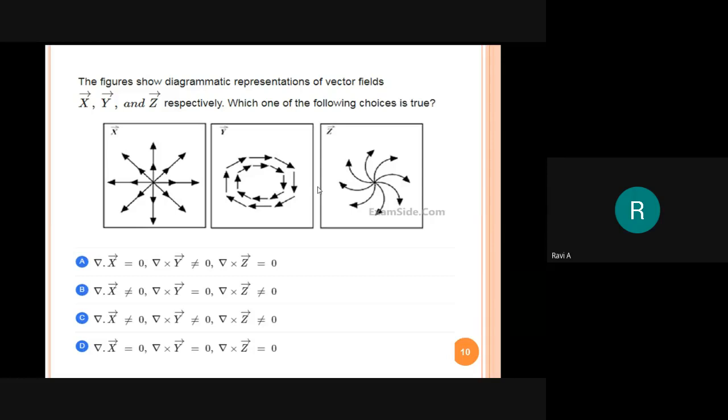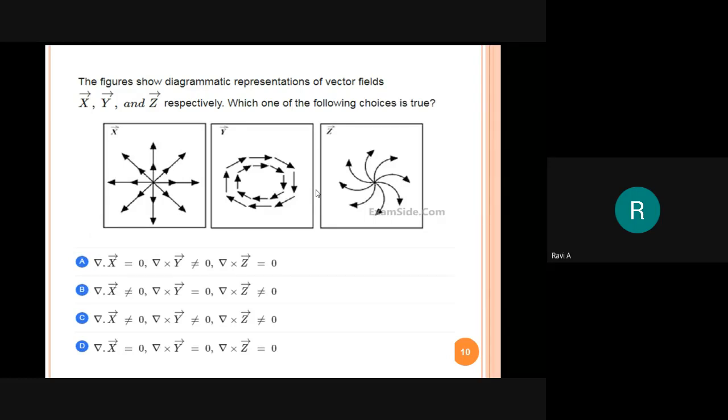What is the first diagram? Whether it is a diverged vector. Okay, very good. The first diagram is diverged in nature. The second diagram is rotating in nature. And what about the third diagram? Both divergence and rotation in nature. Very good. Let others also participate. In all the classes, only a few students are contributing. So I request everyone to contribute to the class.